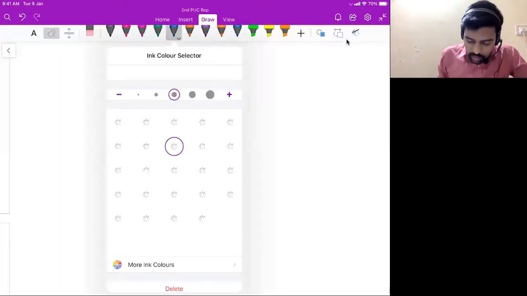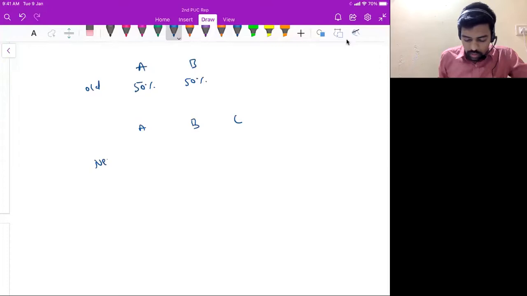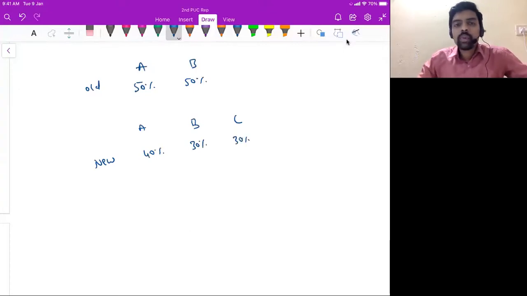So let's assume that A and B are the old partners, and 50% and then 50% is the old ratio. They admitted C into the partnership, and let's assume that the new ratio is 40%, 30%, and then 30%. Since C came into this business, A and B are sacrificing their share of profits, correct? Earlier A was getting 50% of the profits, but now A is getting only 40%.